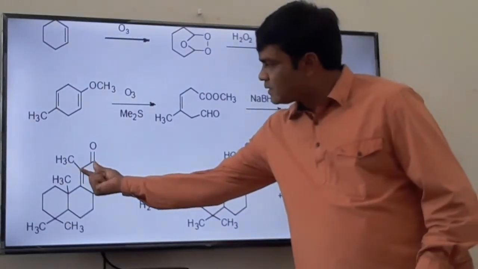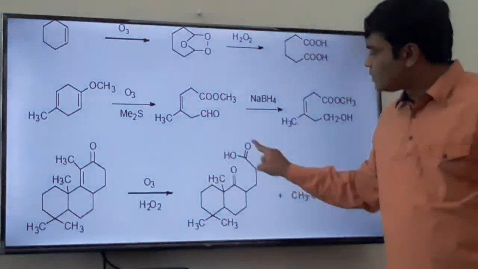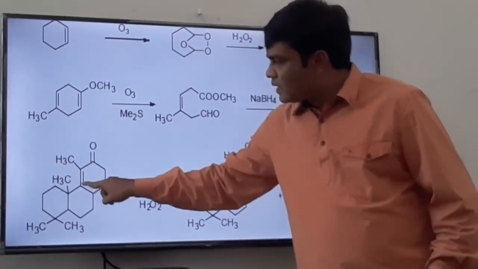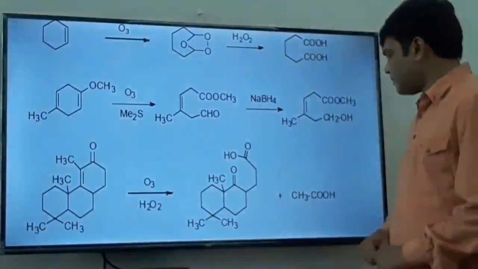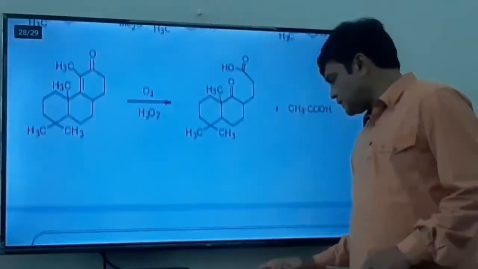This is oxidized completely to the COOH group, and this carbon will oxidize to a carbonyl group after oxidative cleavage, and we get this compound. This is all about the ozonolysis reaction.